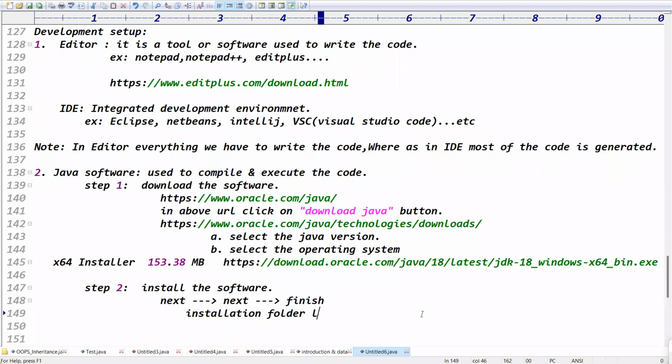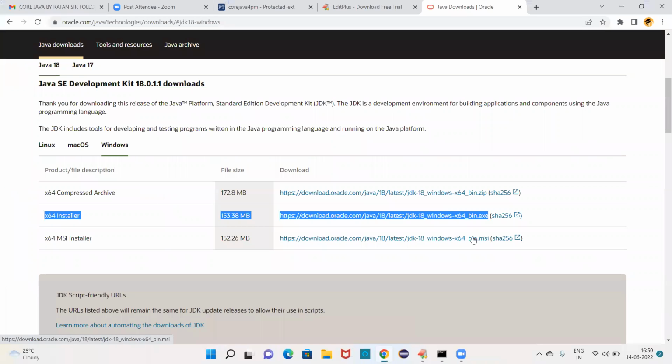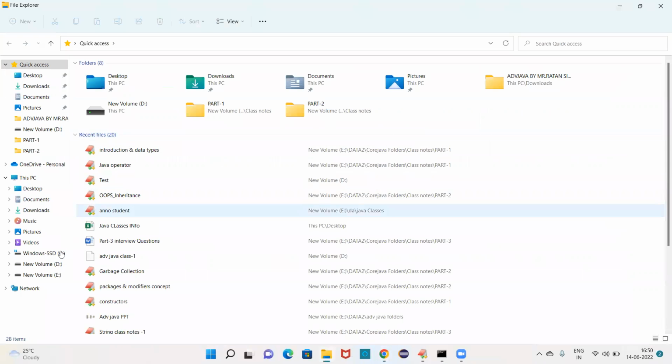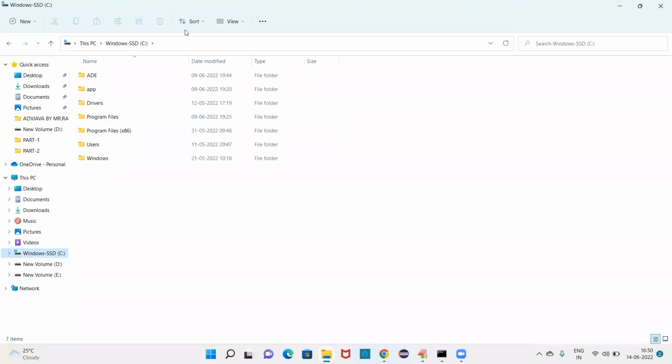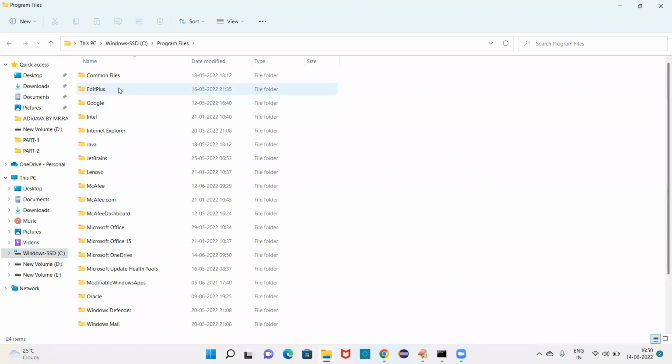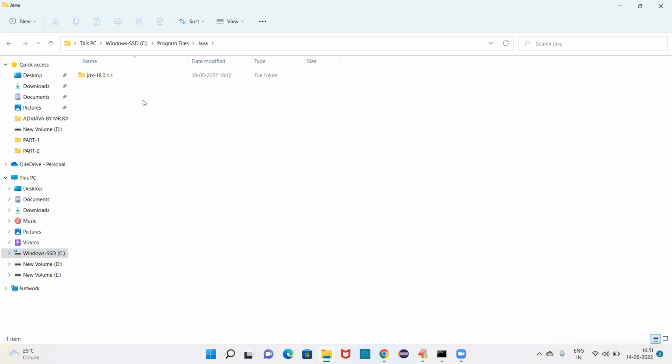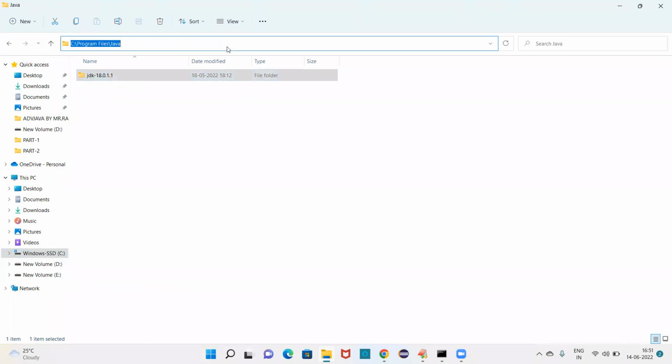Installation folder location, right? What is the installation folder location? Tell me, guys. Local disk C. By default, it goes to local disk C, guys. If you didn't change the location, local disk C, program files. There you can find Java. Once the installation is done properly, there we can get the JDK file, right? JDK 18th version, right? Exactly.